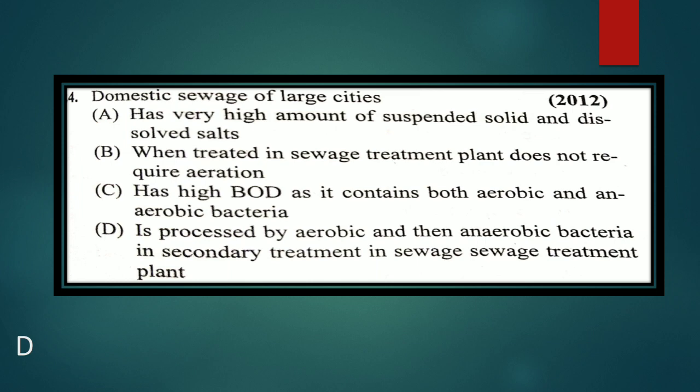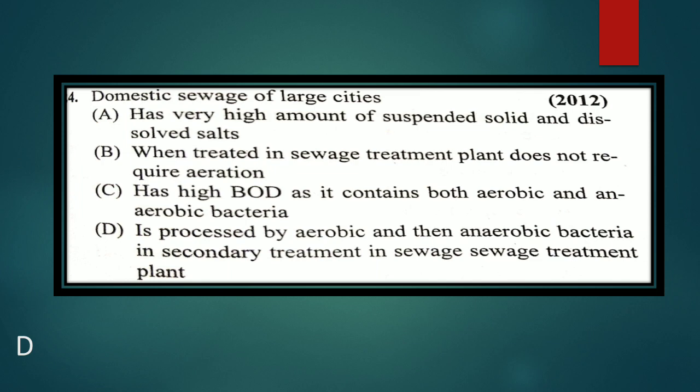Next, domestic sewage of large cities has a very high amount of suspended solids and dissolved salts. When treated in a sewage treatment plant, does it not require aeration? Has high BOD as it contains both aerobic and anaerobic bacteria?